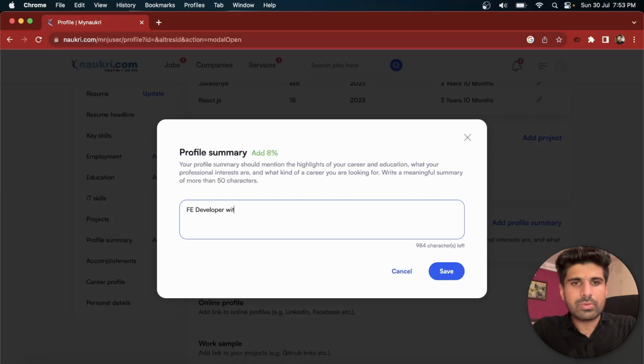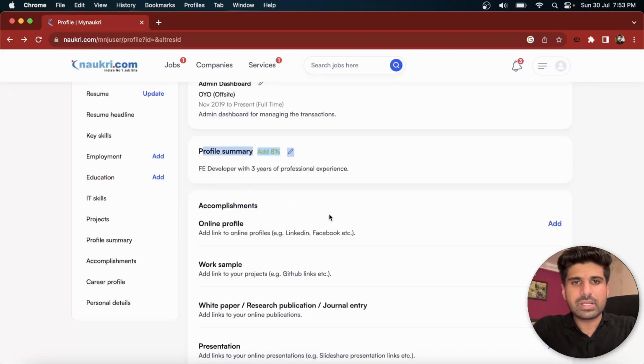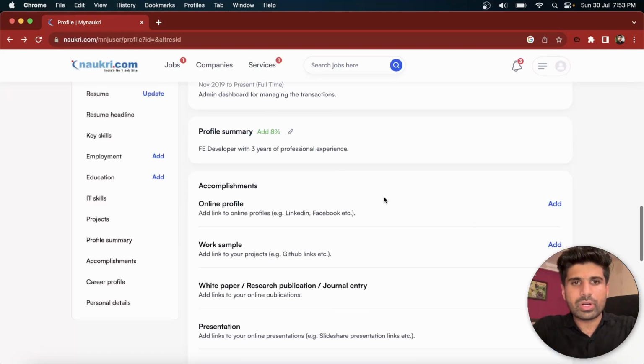Front-end developer with 3 years of professional experience. Just ignore the spelling mistakes if I have any. As you can see, the profile summary is also completed. Now we need to go for accomplishments.